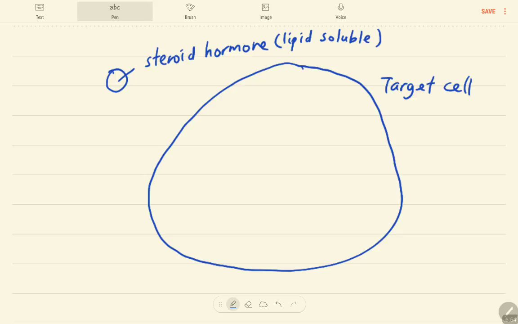Our target cell plasma membrane is made up of a phospholipid bilayer. Both are lipid soluble, so they can easily pass through the plasma membrane. So this hormone passes through the plasma membrane and goes into the target cell. After it diffuses across the plasma membrane, it will find a type of receptor in the cytoplasm, and bind to the receptor.